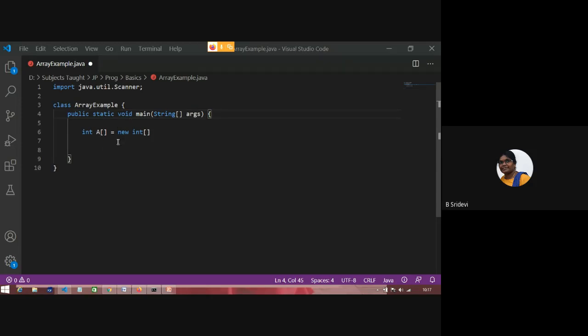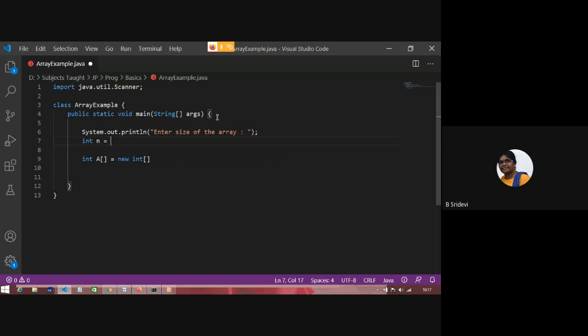See, in one execution, I want to find the sum and average of 10 elements. In the second execution, I want to find the sum and average of 5 elements. So what do I have to do? I have to read the size of my array from the keyboard. So I'm writing like this. System.out.println, enter size of the array.